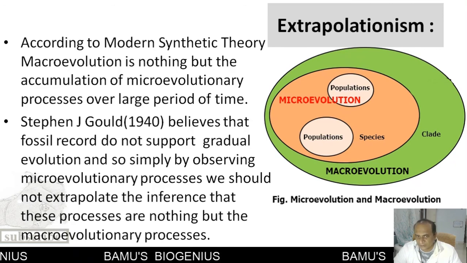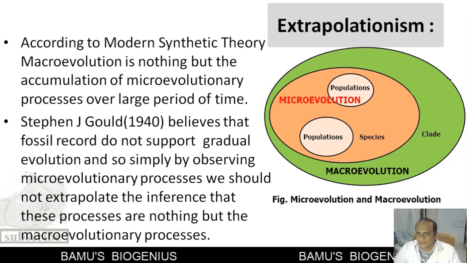According to Stephen Jay Gould, this is known as extrapolationism.